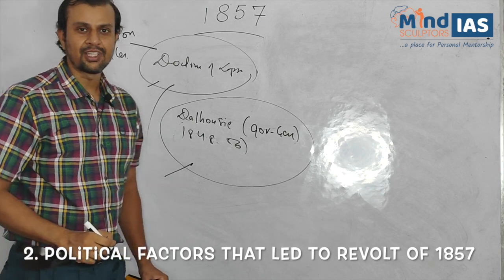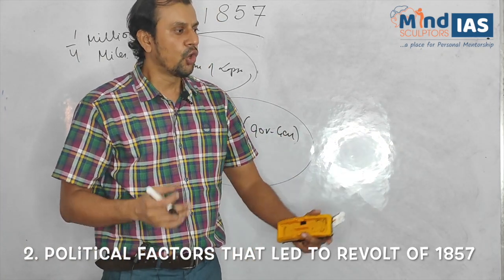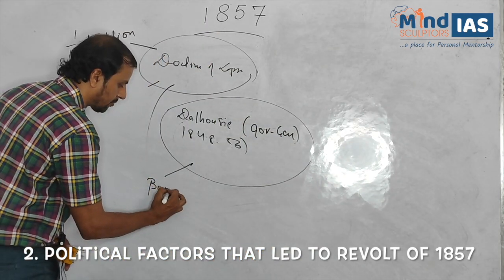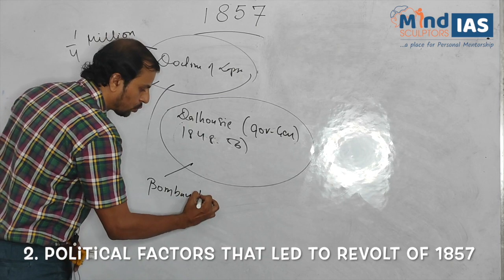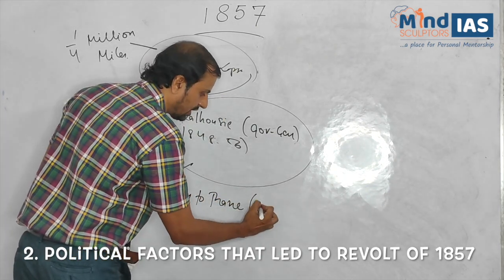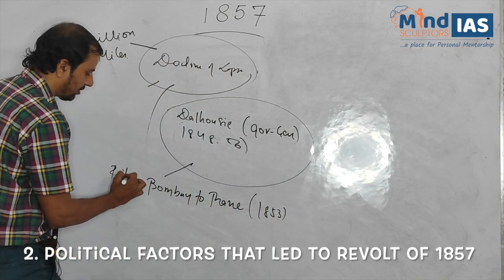For the first time, railway network or a train ran between Bombay to Thane. Under whose governorship? Lord Dalhousie. 1853. What it is? Railway line.